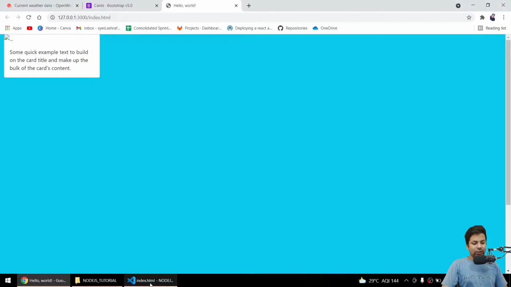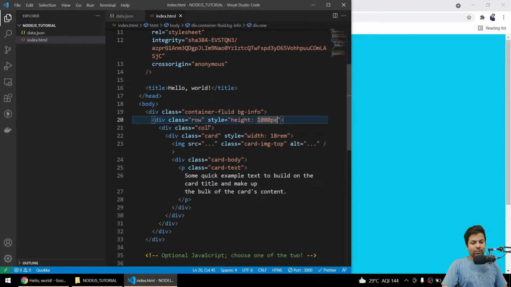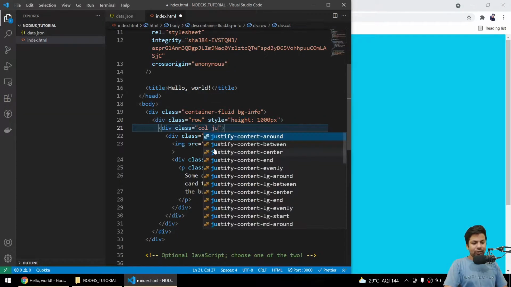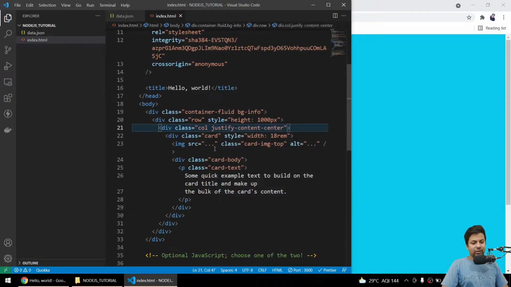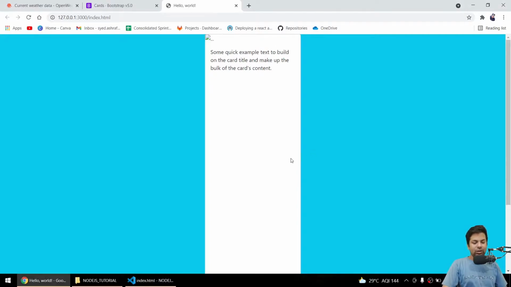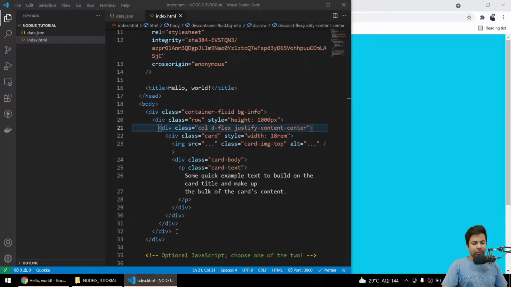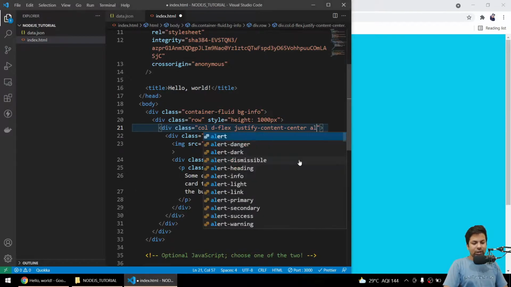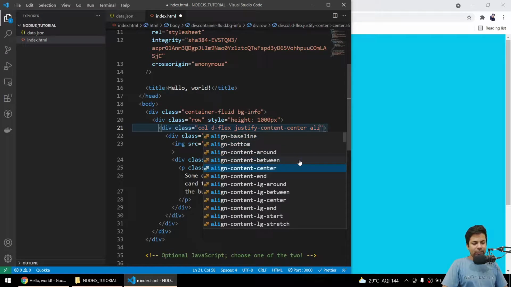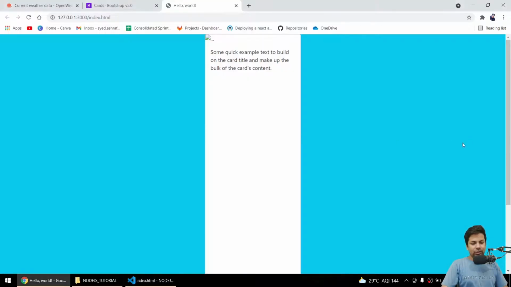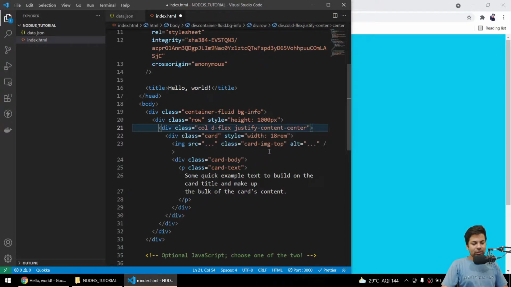Okay, yeah, we got it. Now we'll put this column in between, so we'll say justify content center. Okay, column will say display flex. Yeah, we got it in the center and it's too big, so I'll say align items content center.